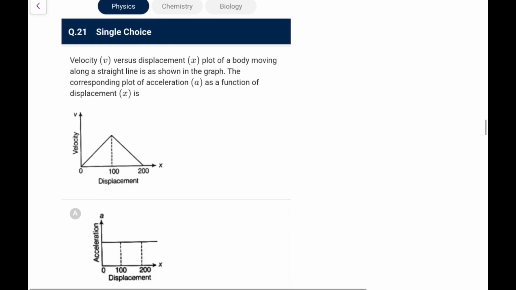The velocity versus displacement plot of a body moving along a straight line is as shown in the figure. The corresponding plot of acceleration as a function of displacement x is. Okay, so this is v versus x. So we know acceleration is v dv by dx. In this particular case, dv by dx is constant and velocity is linearly increasing, so it is positive and linearly increasing, so acceleration would be positive and linearly increasing.